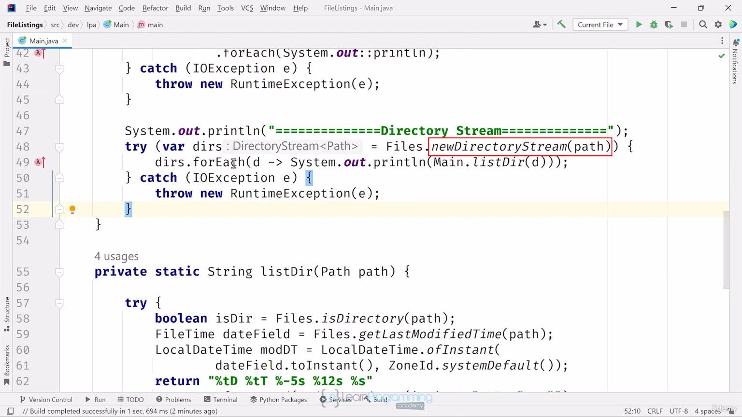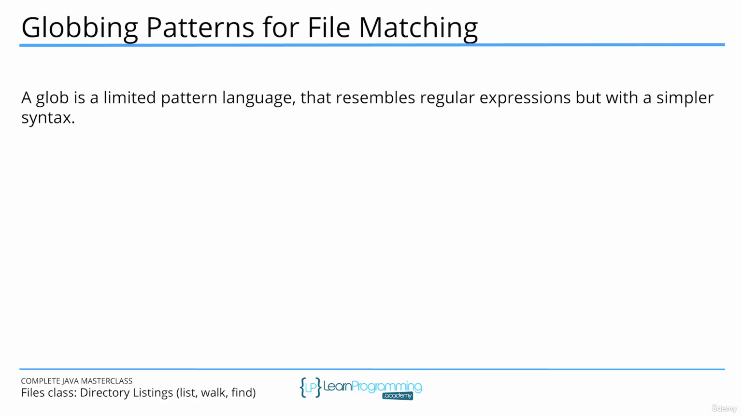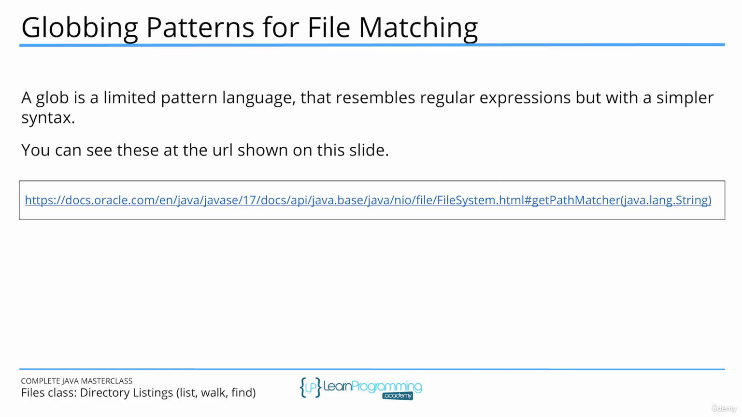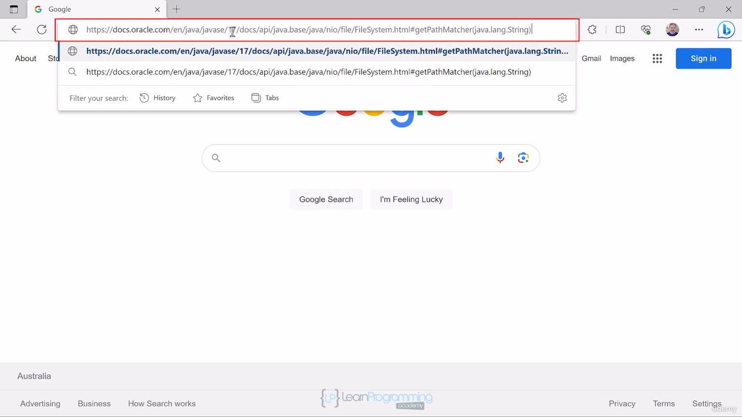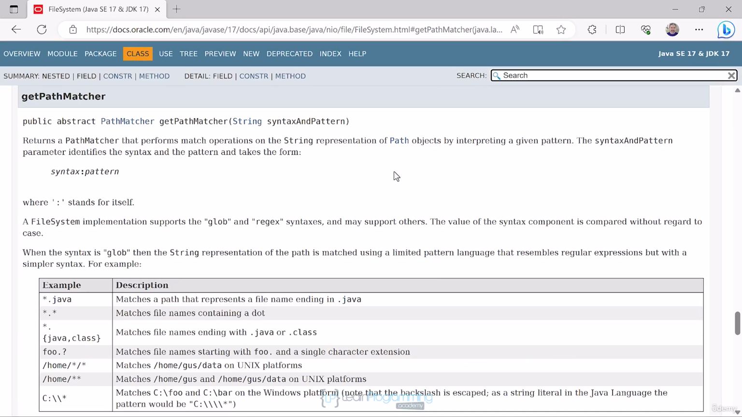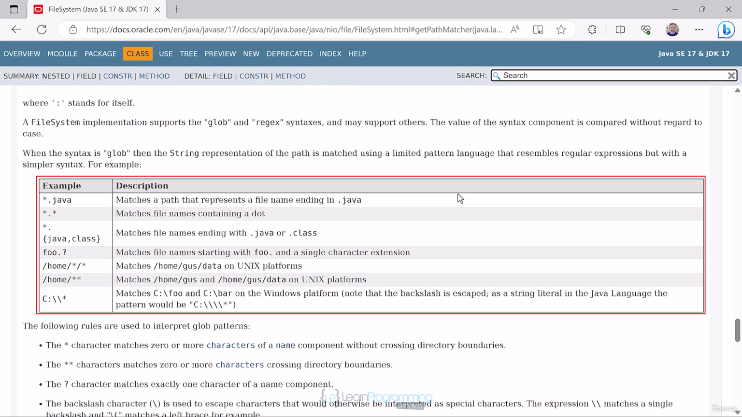This method has an overloaded version that lets us filter which paths we want back, first with the use of a string called a glob. A glob is a limited pattern language that resembles regular expressions but with a simpler syntax. You can see these at the URL shown on this slide. I'll pull that URL up. Here, you can see some of the string patterns we can use to match on a file name.